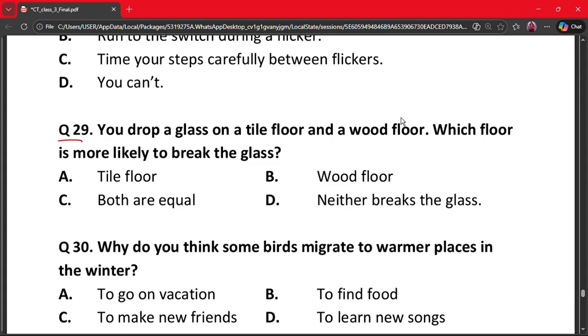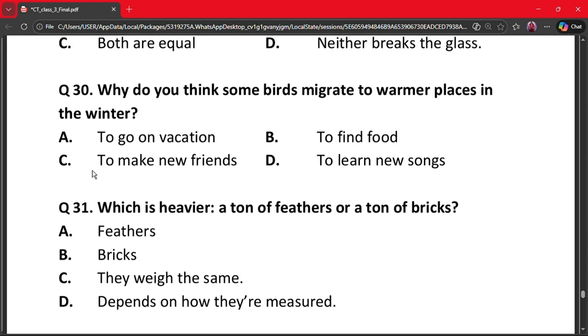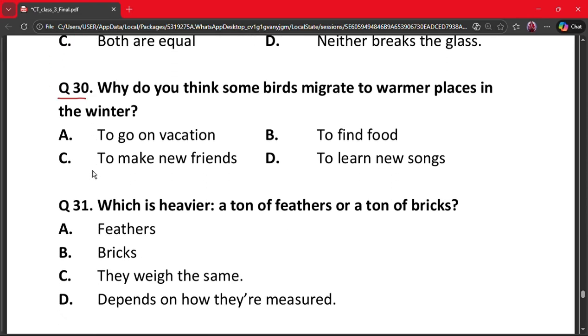Question 29. You drop a glass on a tile floor and a wood floor. Which floor is more likely to break the glass? A, tile floor, B, wood floor, C, both are equal, D, neither breaks the glass. The correct answer is option A, a tile floor, because a harder surface like tile has less give and transfers more impact force to the glass, making it more likely to break.